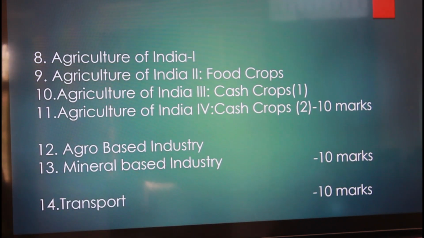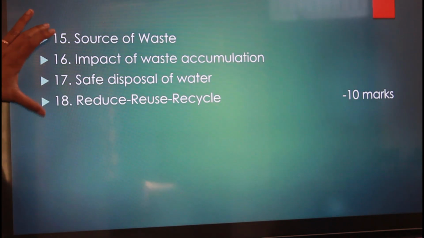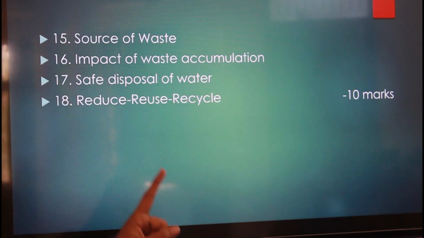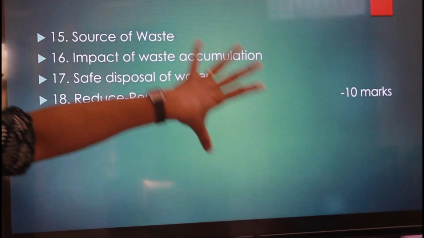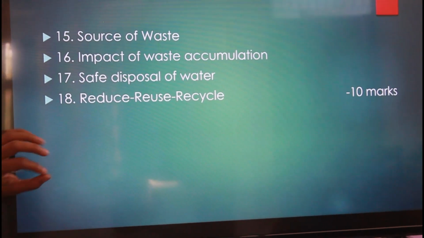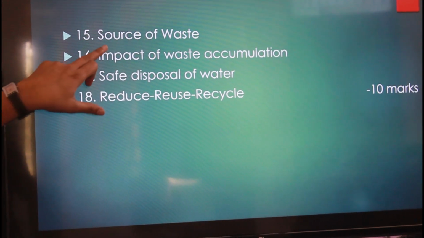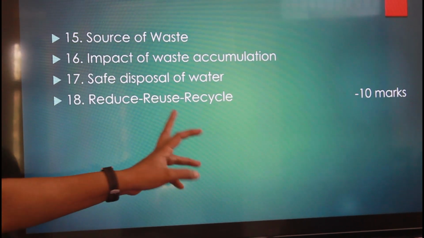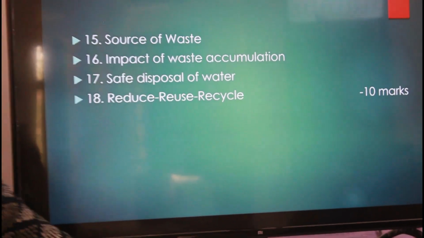Now there is another group of chapters, that is 15, 16, 17, 18. These four chapters are considered as one chapter, and from this group of chapters also a 10 marks question will come. These chapters are sources of waste, impact of waste accumulation, safe disposal of waste, and reduce, reuse and recycle. So in that way, there are a total of 18 chapters, and out of these, 9 questions will come in the exam. Out of these 9 questions, you have to attempt any 5.